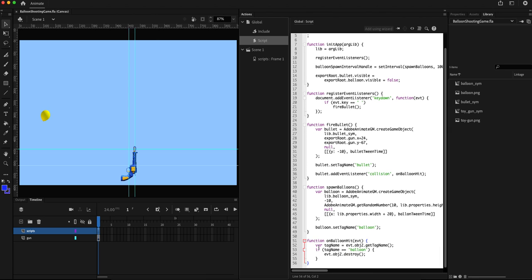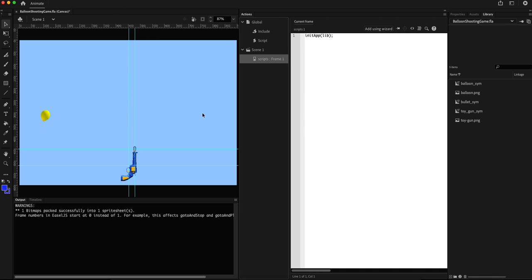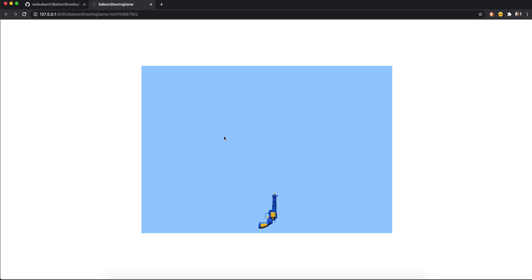So let us save this and see if this works. Yep. So there you see, once the bullet hits the balloon, the balloon is destroyed.